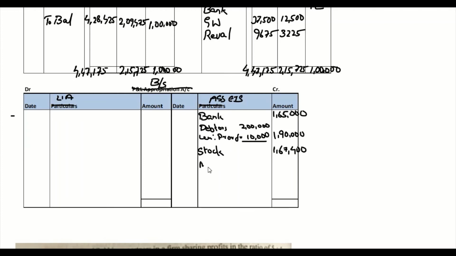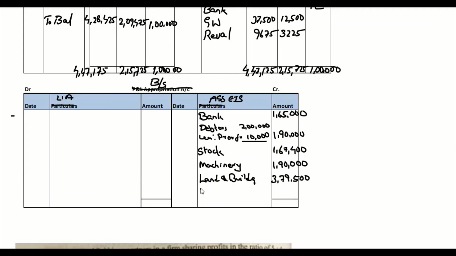Then we have machinery. After depreciation, the machinery value is 1,90,000. Then we have land and building. After appreciation, the value is 3,79,500.